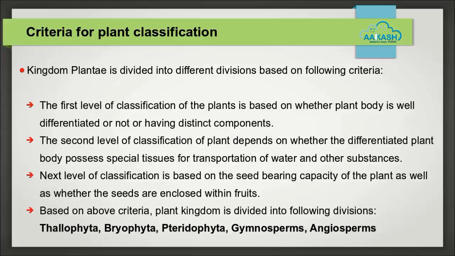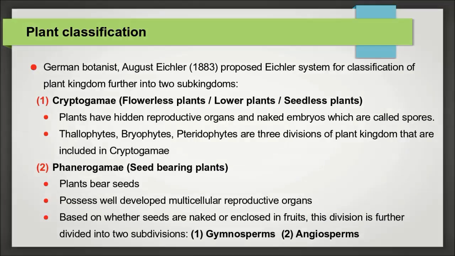Number 3. The next level of classification is based on the seed bearing capacity of the plant as well as whether the seeds are enclosed within fruits. And number 4. Based on the above criteria, the plant kingdom is divided into the following divisions: Thallophyta, Bryophyta, Pteridophyta, Gymnosperms, and Angiosperms.